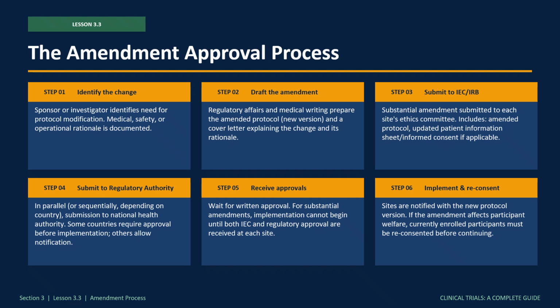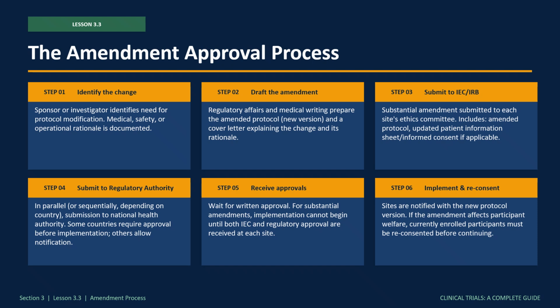Step 3. Submit to the IEC or IRB. The substantial amendment package is submitted to the Ethics Committee at every relevant site. If the amendment affects participant information or consent, an updated informed consent form must accompany the submission. Step 4. Submit to the regulatory authority. In parallel, or sequentially depending on the country, the amendment is submitted to the National Health Authority. Different countries have different requirements. Some require approval before implementation, others allow a notification pathway.